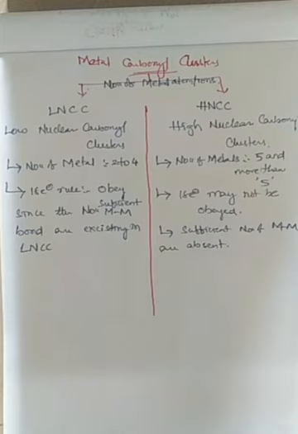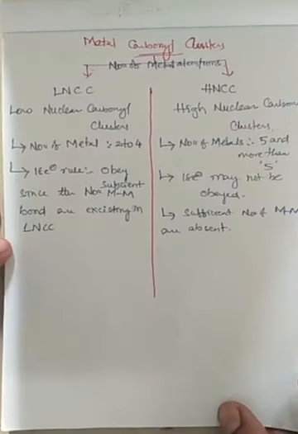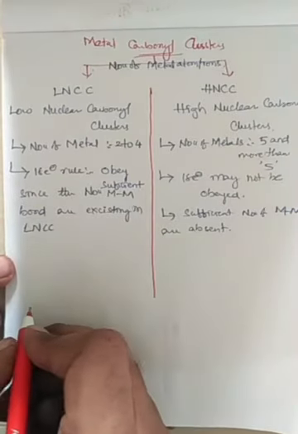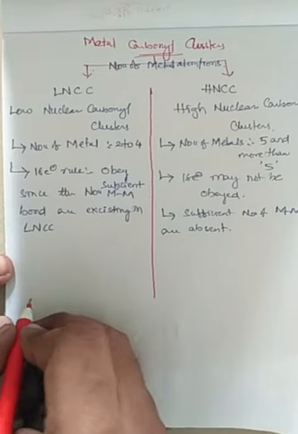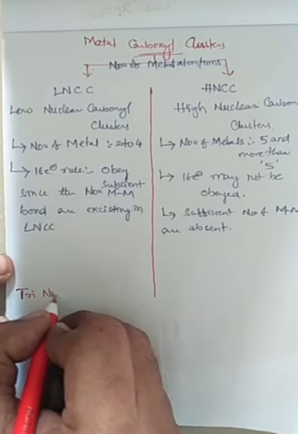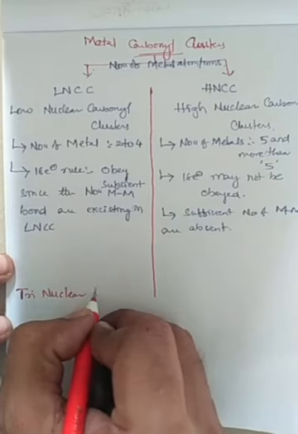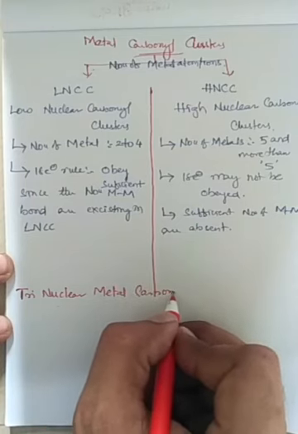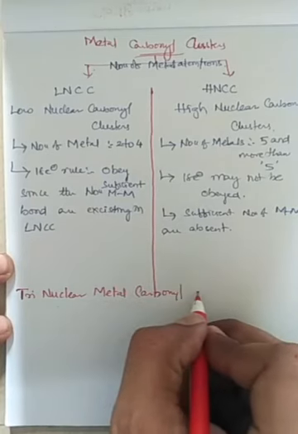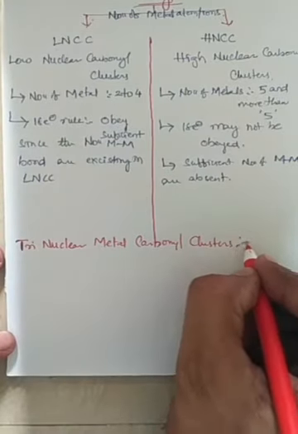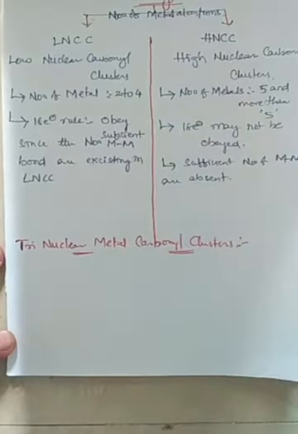In low nuclear metal carbonyl clusters, as this chapter covers, we will start with the structural aspects of trinuclear metal carbonyl clusters.